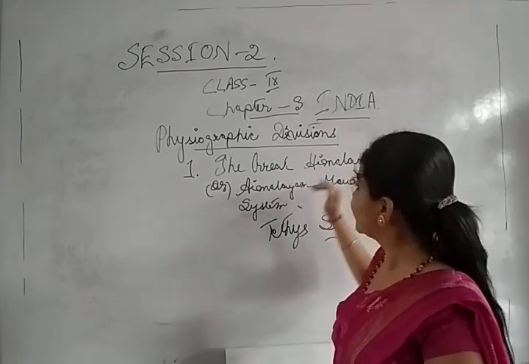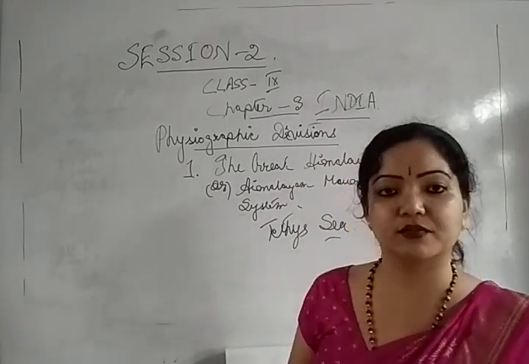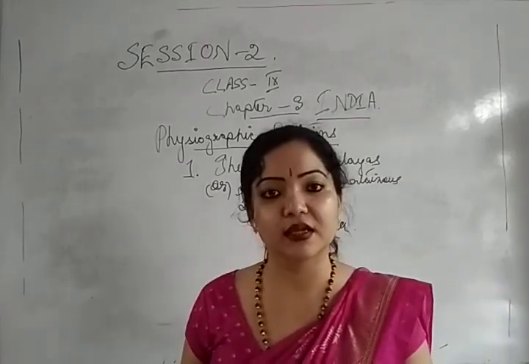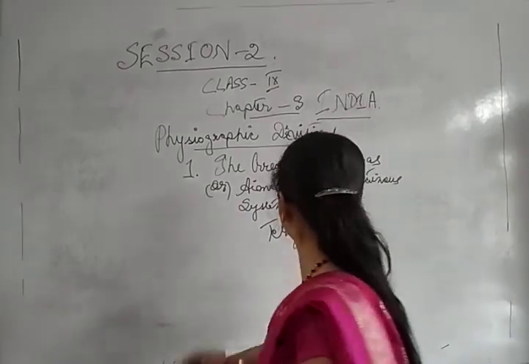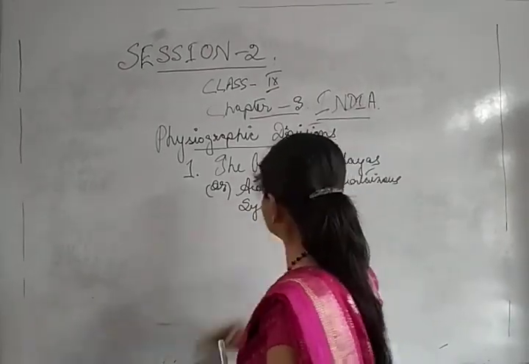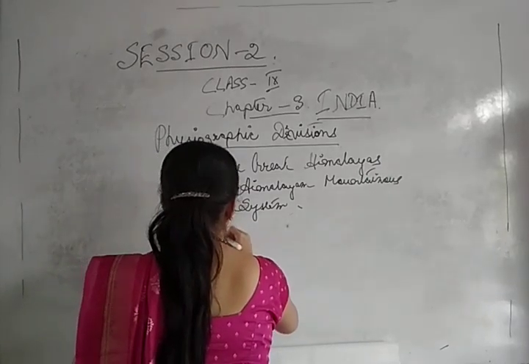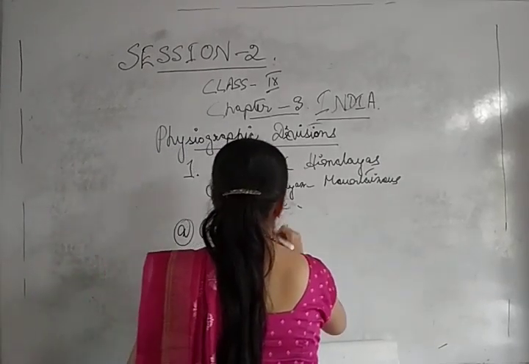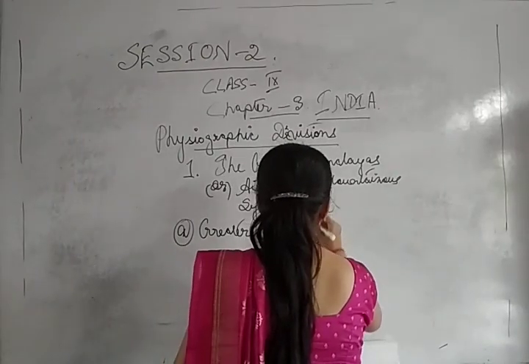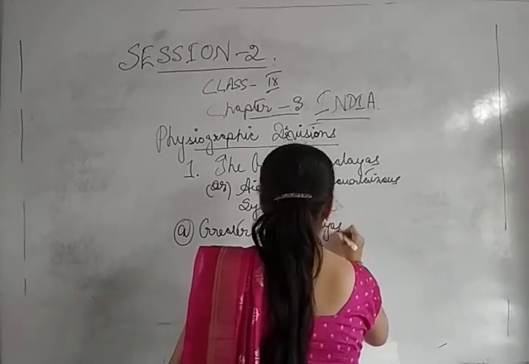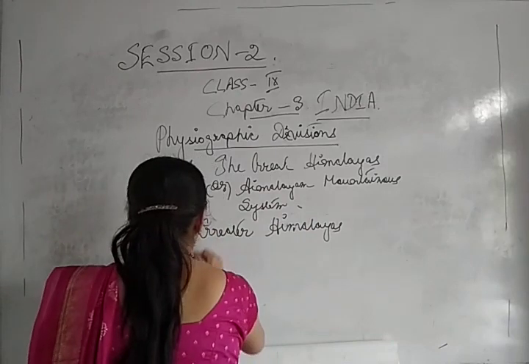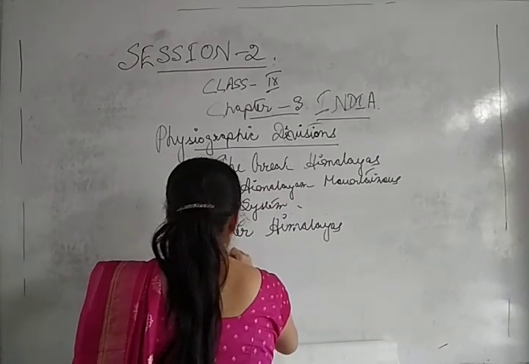Is it clear? Now this great Himalayan system has been divided again into 3 parts. Number A, the Greater Himalayas. Number B, the Lesser Himalayas.